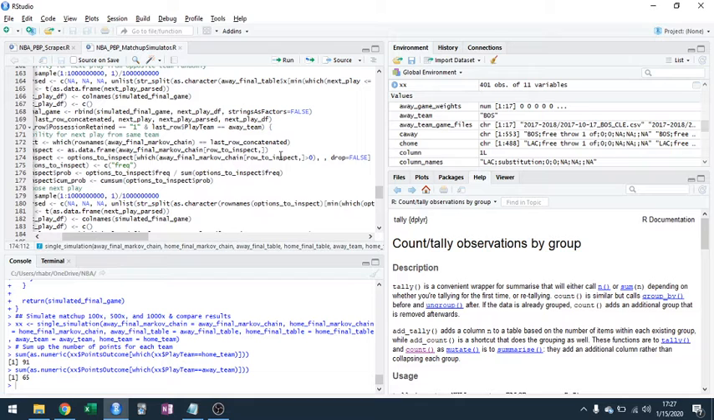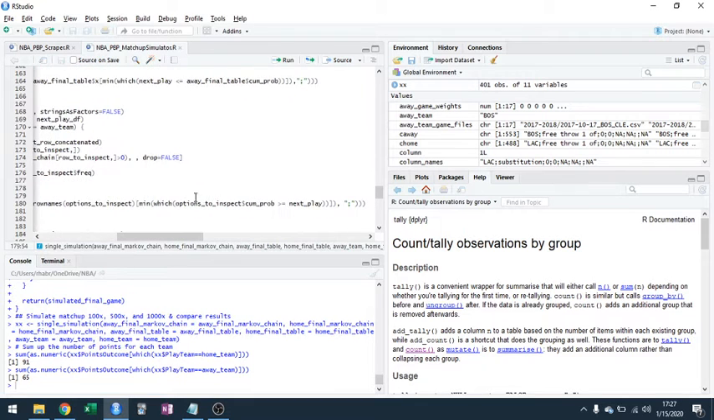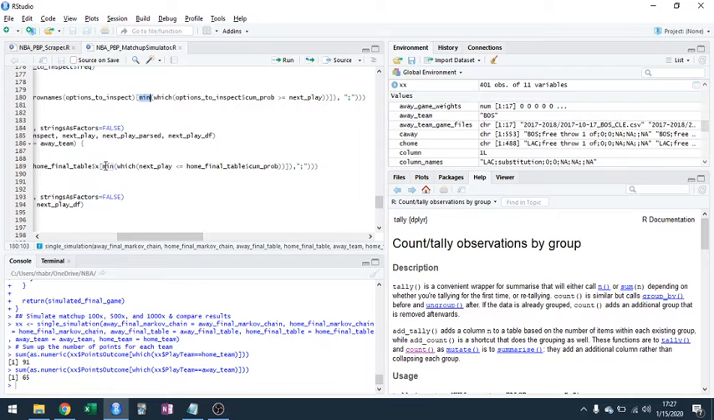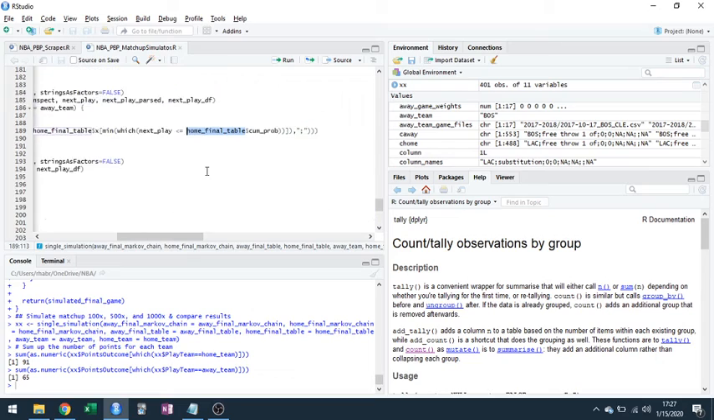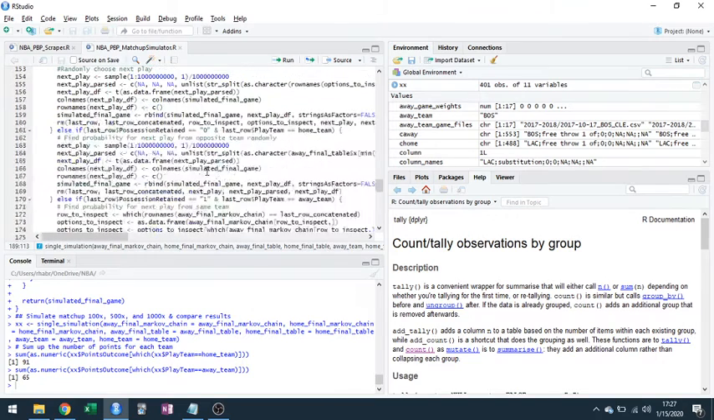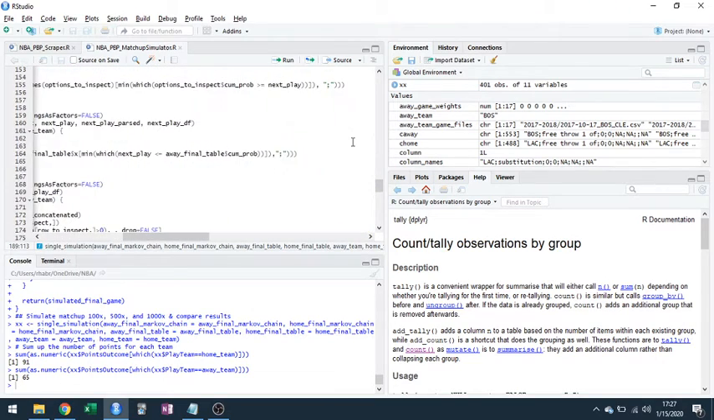With some of these, I noticed it was kicking back an error, so I changed it from max, where home final table comprod is greater than or equal to, to min, where next play is less than or equal to. I did it there, and I did it up here as well for the away.